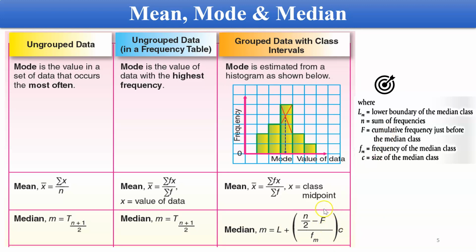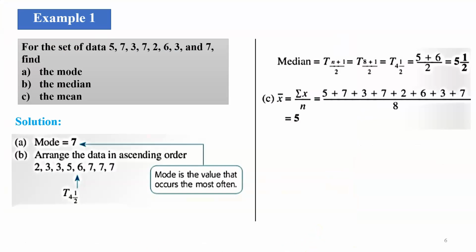What does it mean by cumulative? Cumulative means you have to add the frequency from the previous one. So cumulative maksudnya jumlah yang terkumpul. Kumulatif, jumlah terkumpul untuk frekuensi itu. And then f_m over here will be the frequency of the median class, and C is the size of the median class. So later on we will see how to obtain this one. How do you find the C? How do you find the f and capital F, so on and so forth. We'll see this later.